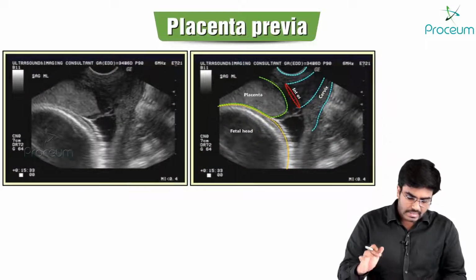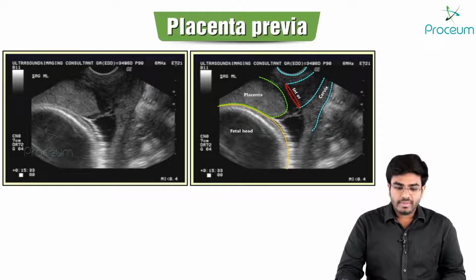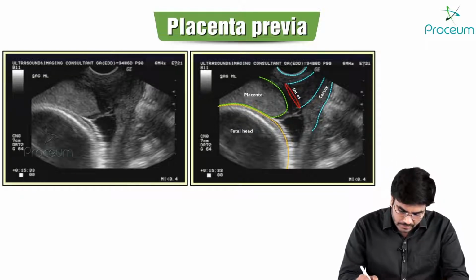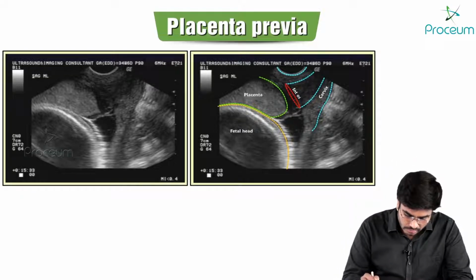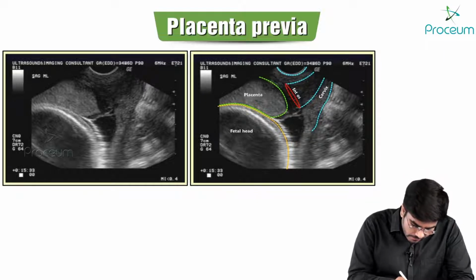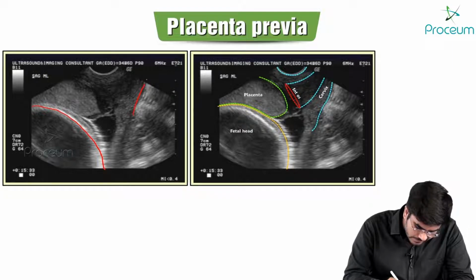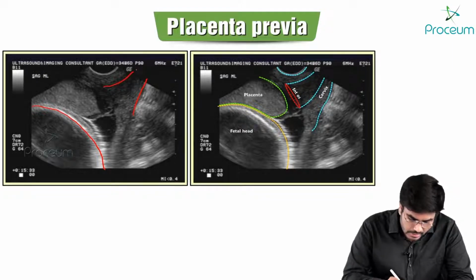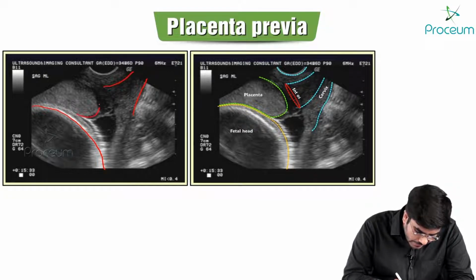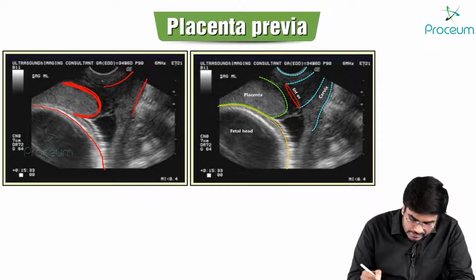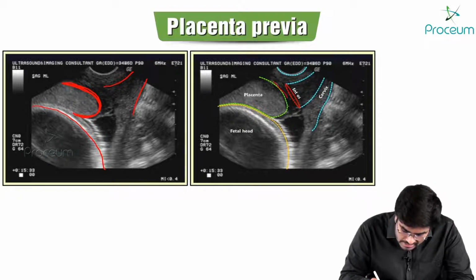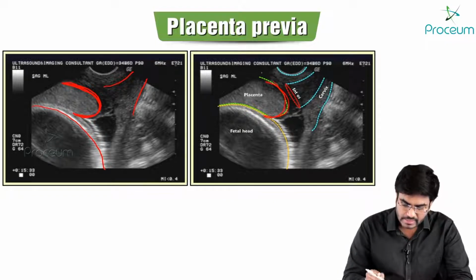Now, this is the transvaginal ultrasonography, the ultrasonographic view where you can see the fetal head. This is the fetal head, this is the cervix. You can see an echogenic area. This area is nothing but the placenta, and this placenta is partially covering the internal cervical os.